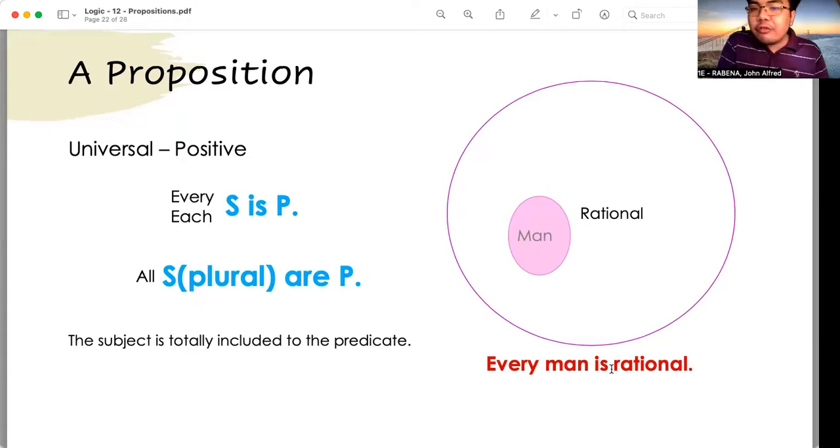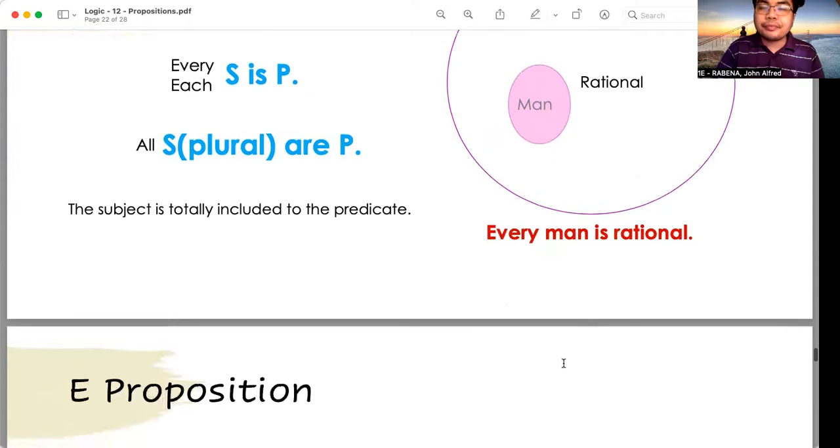The quantity is universal. Why? Because it makes use of the word every man. What about the quality? When we identify the quality, look at the copula. That is the word is. So the quality is positive. Since this sentence, every man is rational, is a universal positive proposition, it is an A proposition.